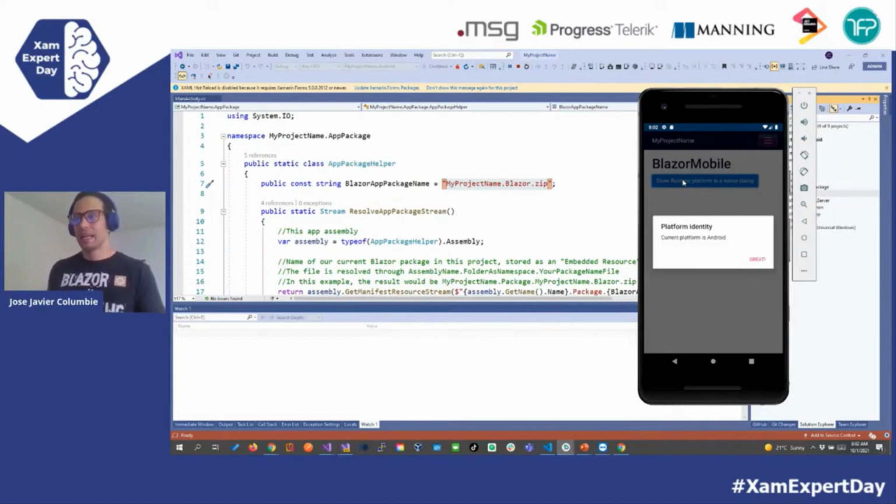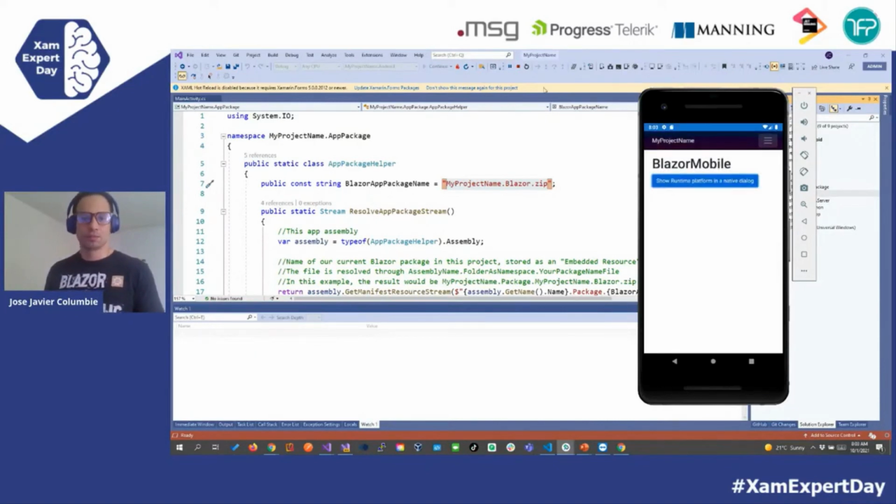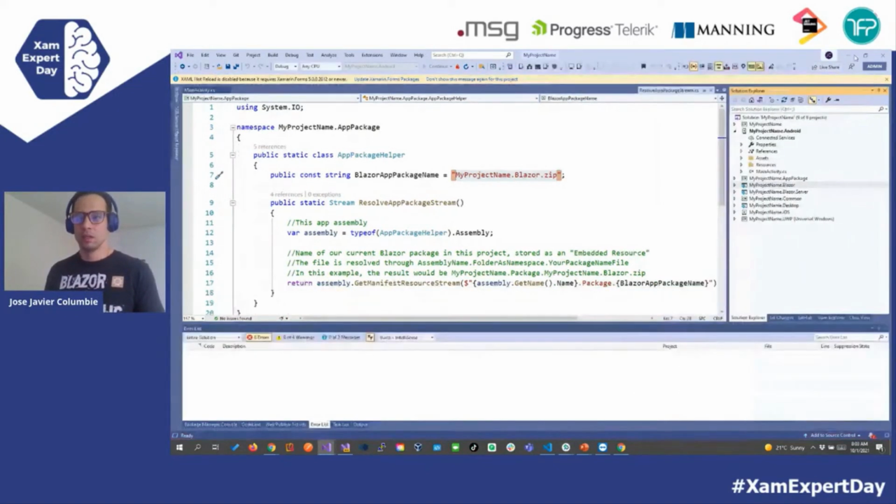So right here, this is the alert. This is the display message on Android that we just, by looking at it, know how it works. The same thing we can do with iOS, and the same thing we can do with desktop. This is a really good way to have our Blazor web application hosted in Xamarin and also have access to all the functionality that the device offers, including Xamarin Essentials and so on. So let's close it and continue with the presentation.